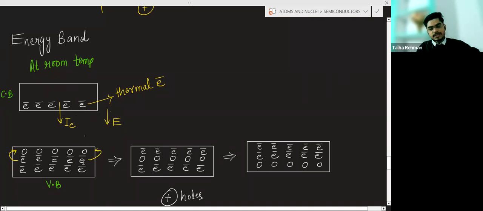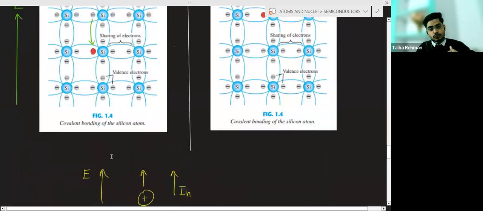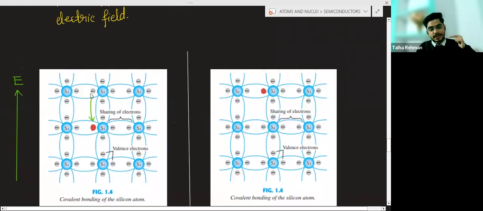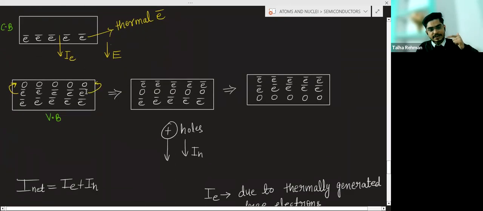Now in the valence band, what will happen? You have applied the electric field, and due to that electric field, as I told you earlier, the electron will occupy a hole and a new vacancy will be created. Same is the case here. This electron, due to the electric force on it, will move into the hole, and here a new vacancy is created.